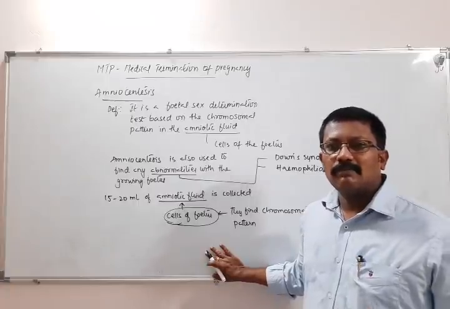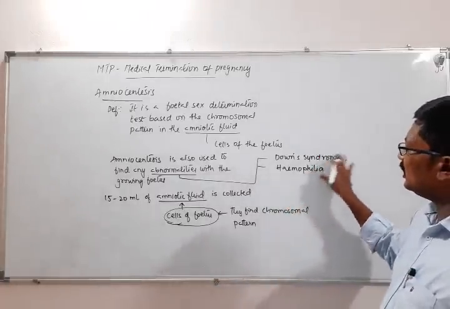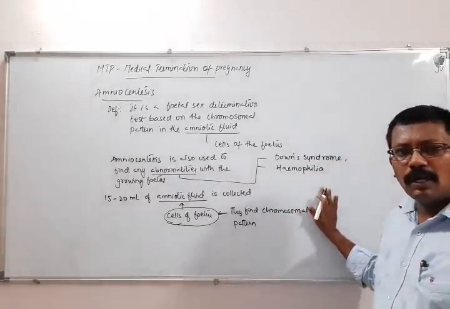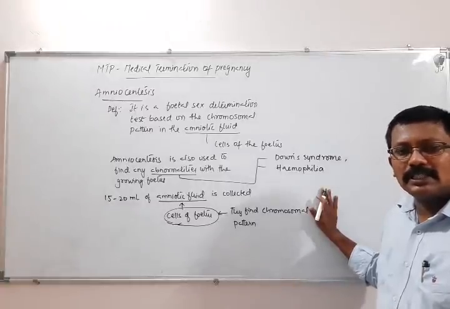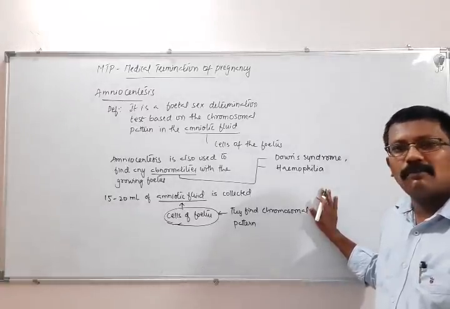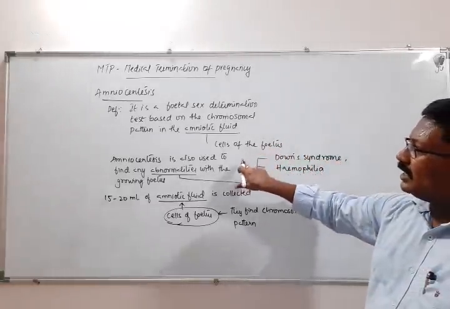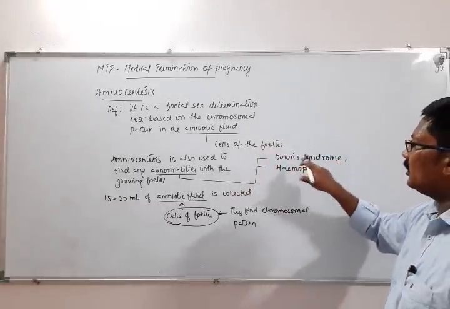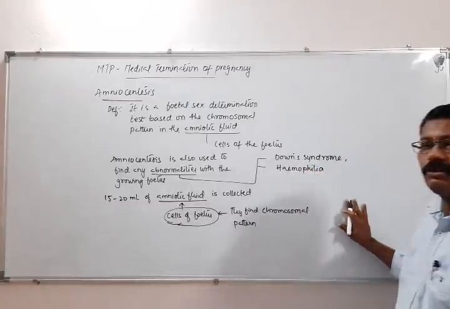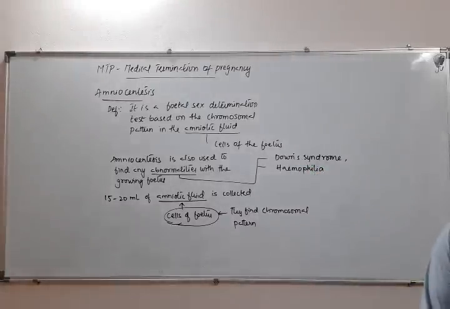In that chapter, I'm going to talk about Down syndrome, hemophilia, almost all genetic disorders. Now this amniocentesis is in fact used to find out Down syndrome, hemophilia here,